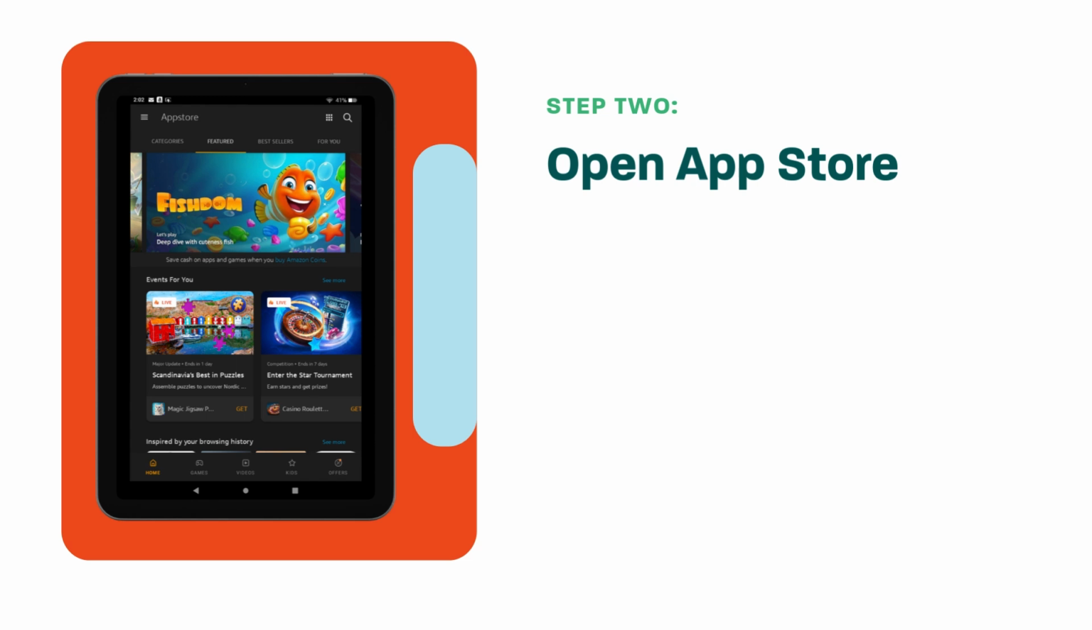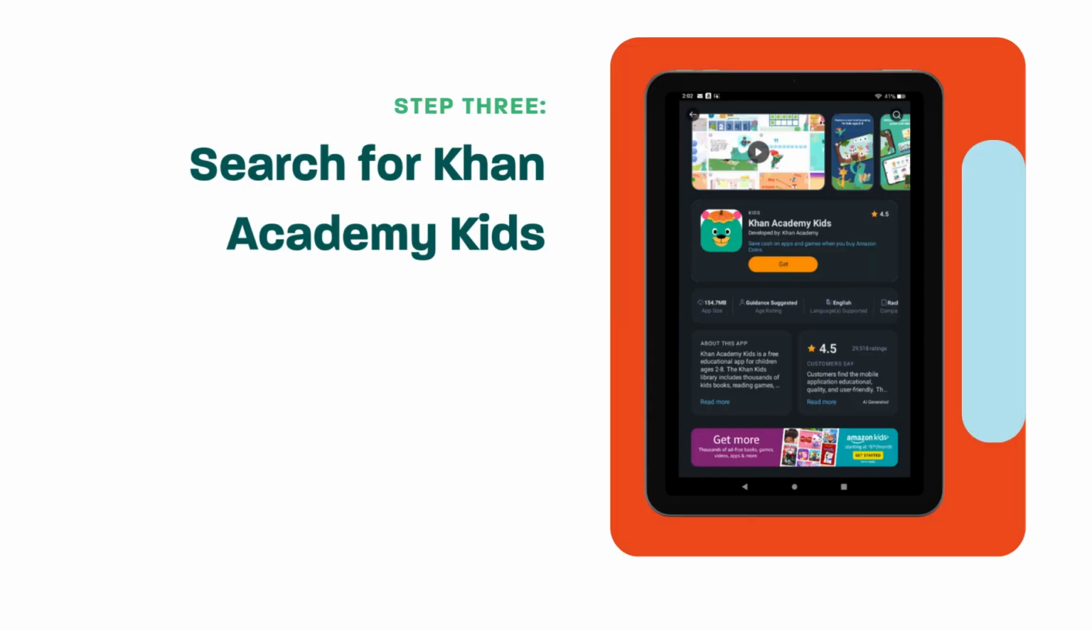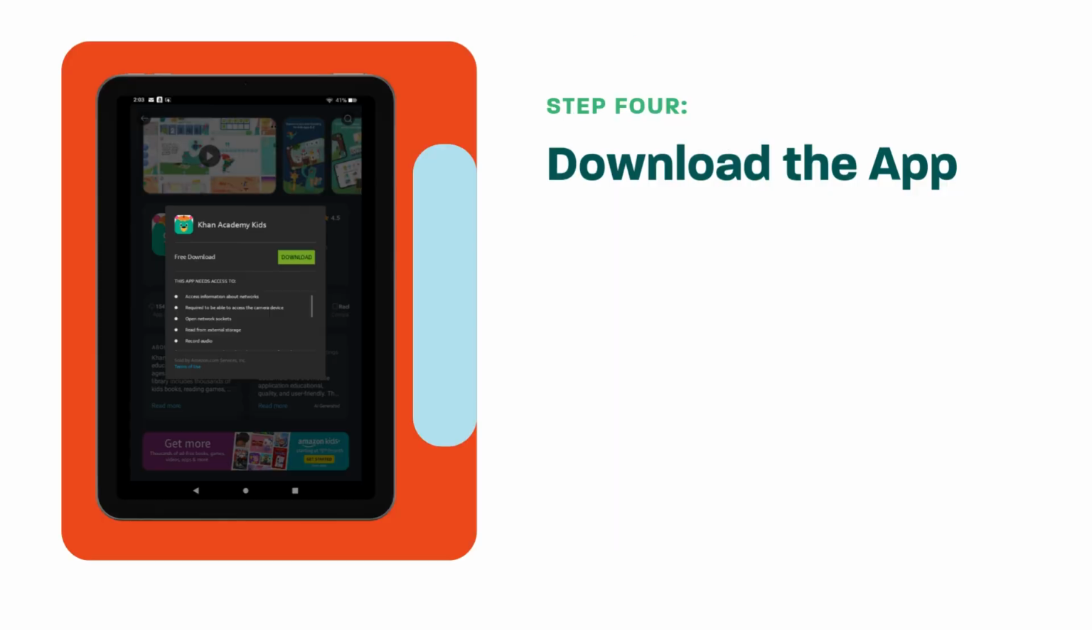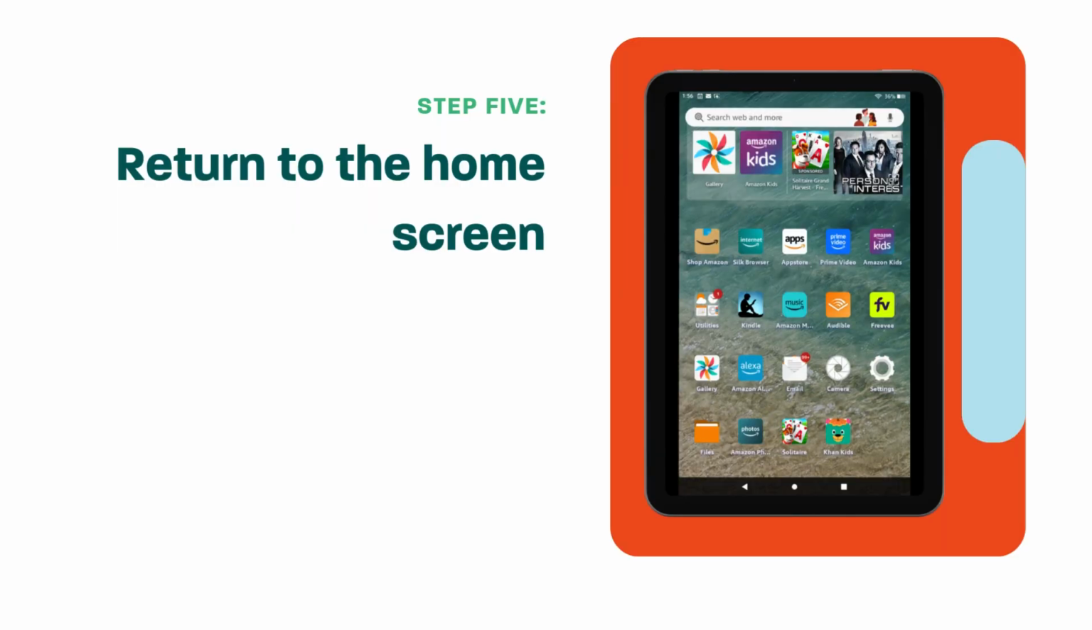Once you open the App Store, touch the magnifying glass in the top right corner. This will allow you to search for the Khan Academy Kids app. Select the orange Get button from this screen. Then select the green Download button from this screen. The app should start to download. Please be patient. It could take a minute or two depending on your internet speed. Once the download is complete, return to the home screen.